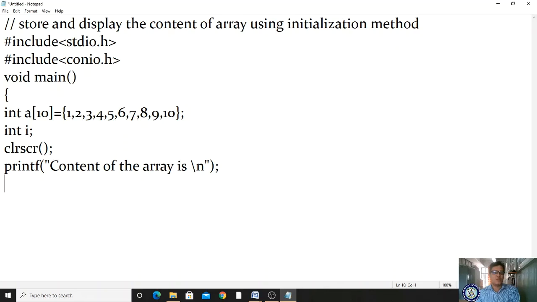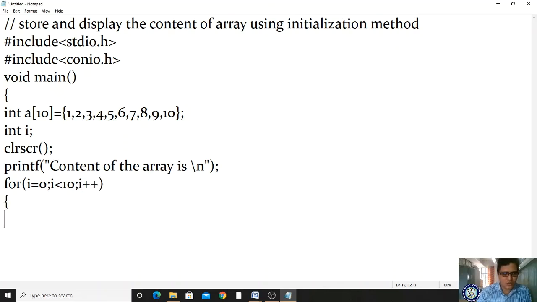Right, now let us write one for loop. For i equal to 0, i less than or equal to 9, right? I'm giving it as i less than 10, i plus plus. So this must exist.